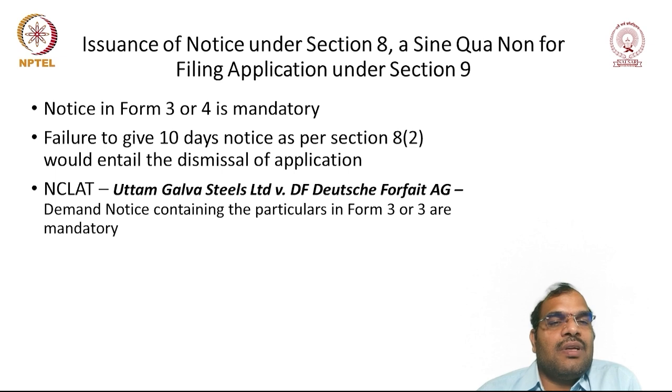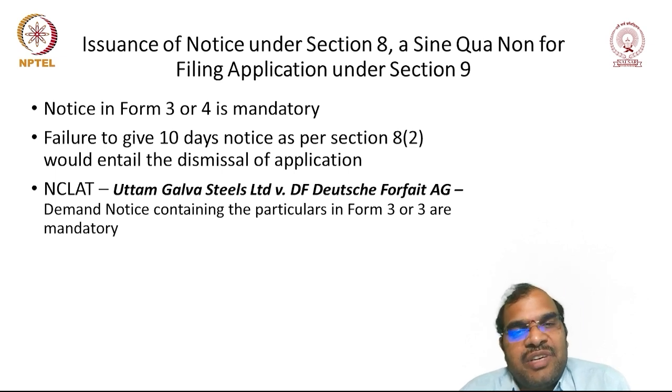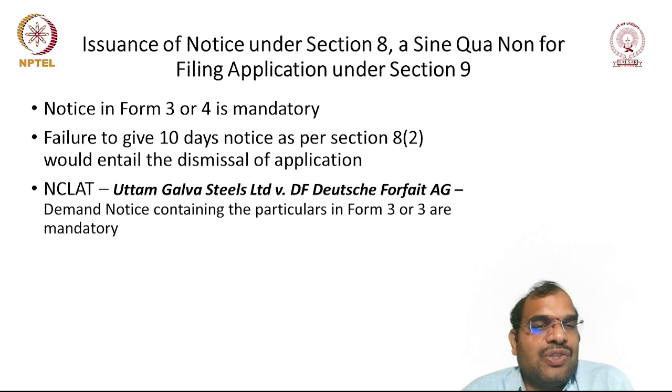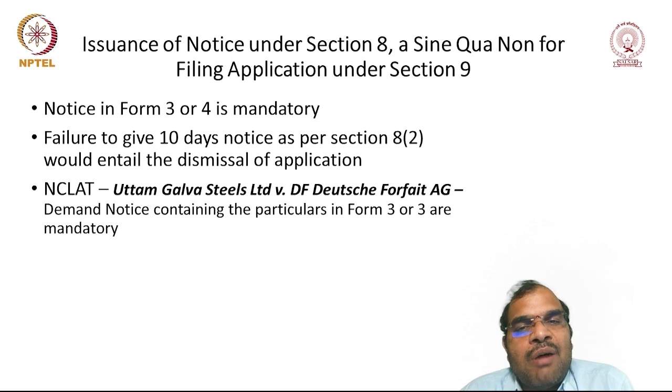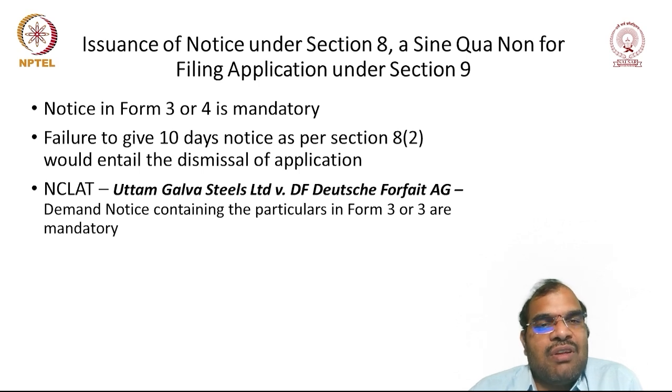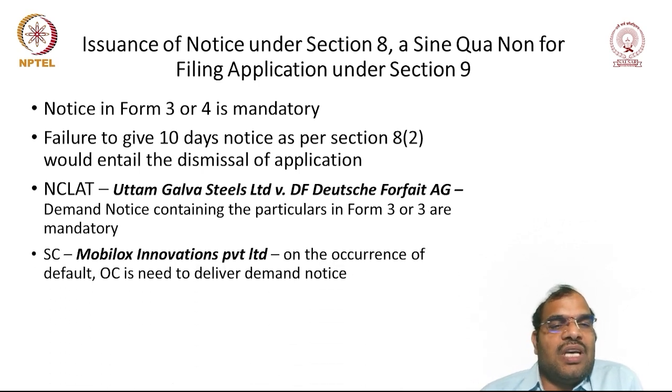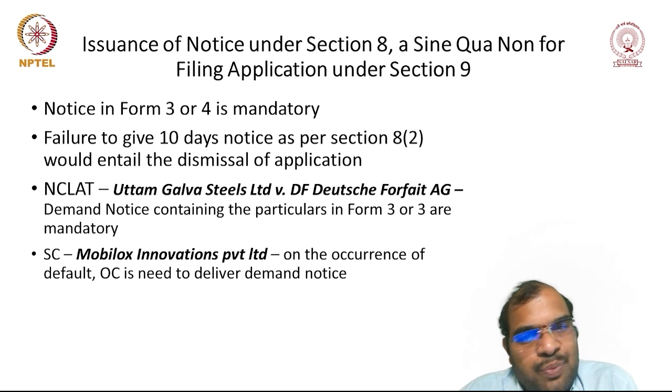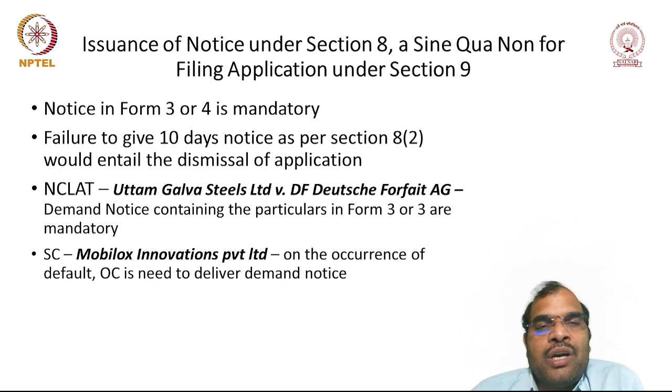Okay, so in the case of Uttam Galva Steel Limited versus DF Darshe Forfeit AG, NCLAT held that a demand notice containing the particulars in Form 3 or Form 4 is mandatory. So you are supposed to compulsorily give the notice in Form 3 or Form 4. Then in the case of Mobilox Innovations Private Limited, the Supreme Court held that on the occurrence of default, the OC needs to deliver a demand notice. So that means compulsorily you are supposed to give the notice. Without giving the notice, you cannot proceed further.